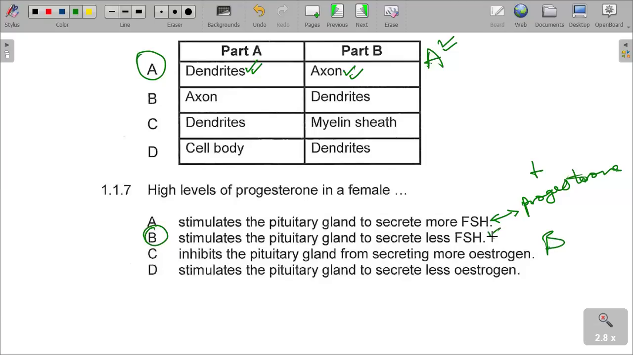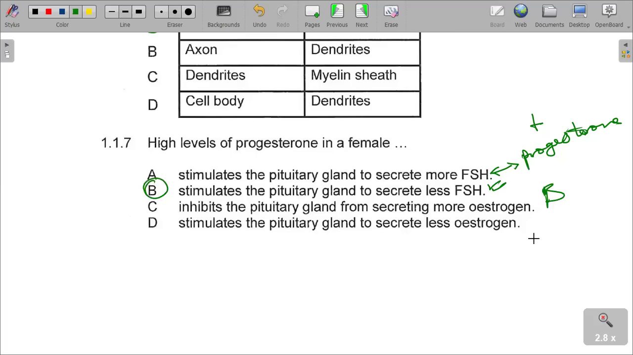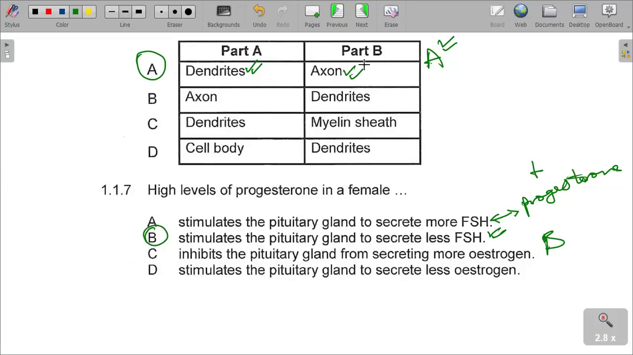High levels of progesterone stimulate the pituitary gland to secrete less follicle stimulating hormone, because there might be possibilities of pregnancy, and if there is pregnancy, there are no follicles that must mature. Please understand and get it right. Next question.